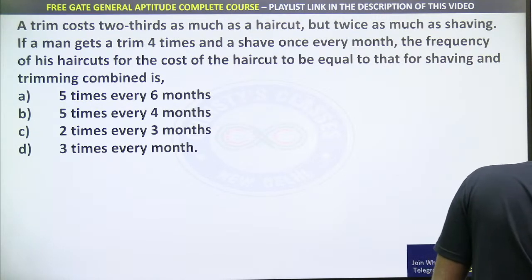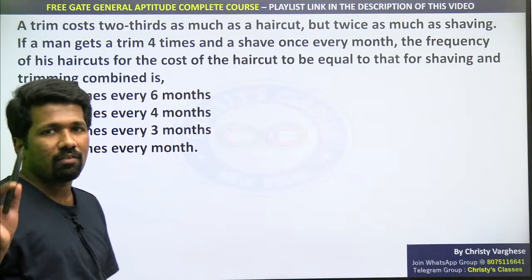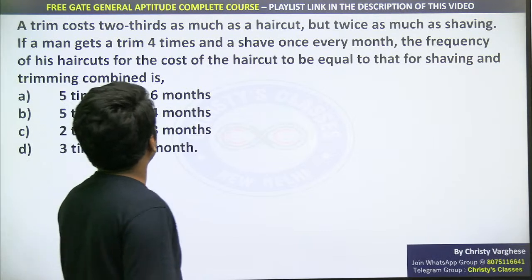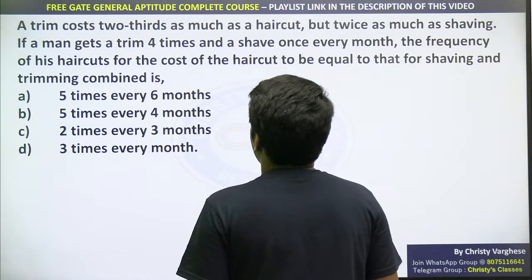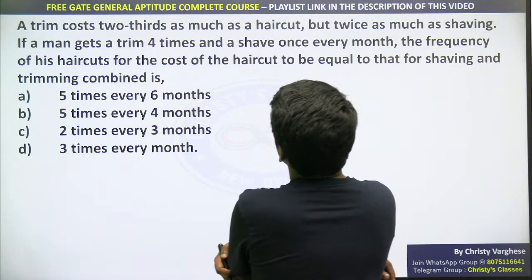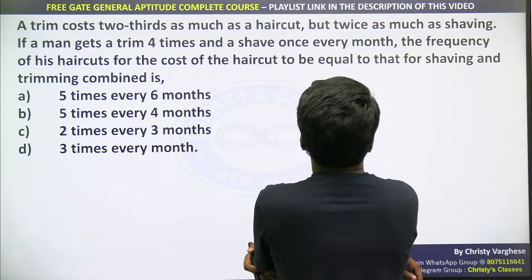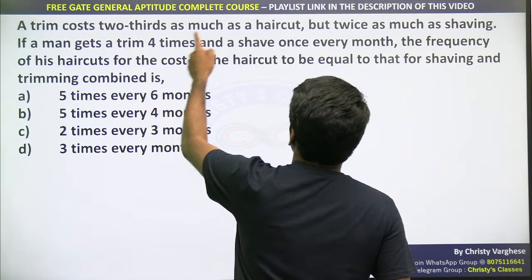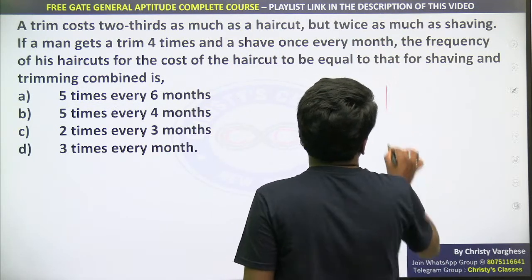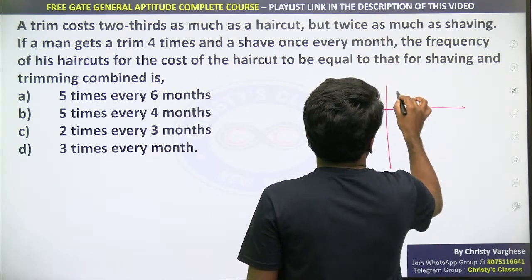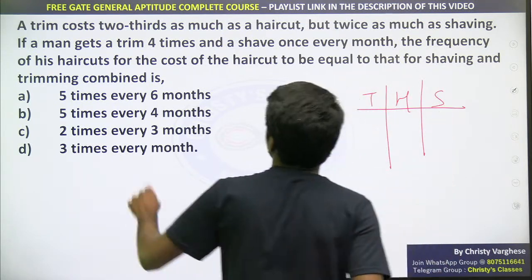Okay, so I'll explain taking example method. If you use it here, the question will become very simple. Taking example method: take a set of examples which satisfies this. A trim costs 2/3 as much as a haircut, but twice as much as a shaving. So trim is 2/3 of the price of haircut. Trim is twice the price of shaving. So trim, haircut, shaving are the three things. Trim is compared to haircut and shaving.